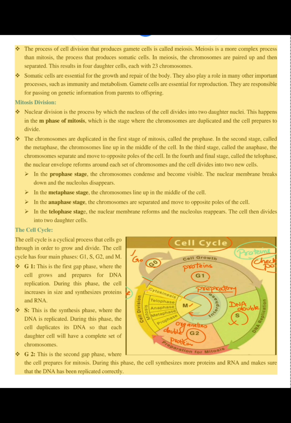In the prophase stage, the chromosomes condense and become visible. The nuclear membrane breaks down and the nucleolus disappears. In the metaphase stage, the chromosomes line up in the middle of the cell.